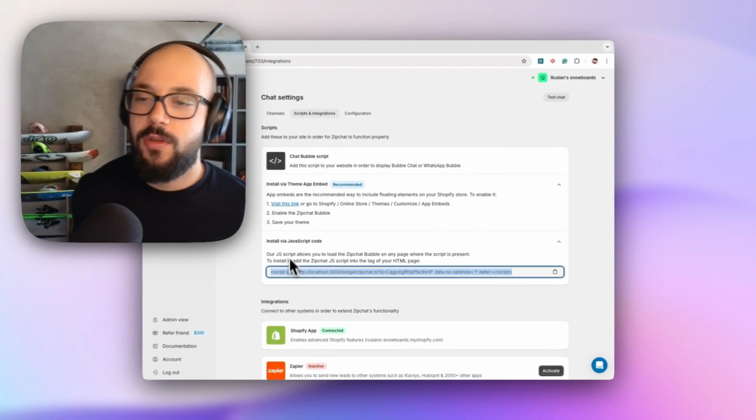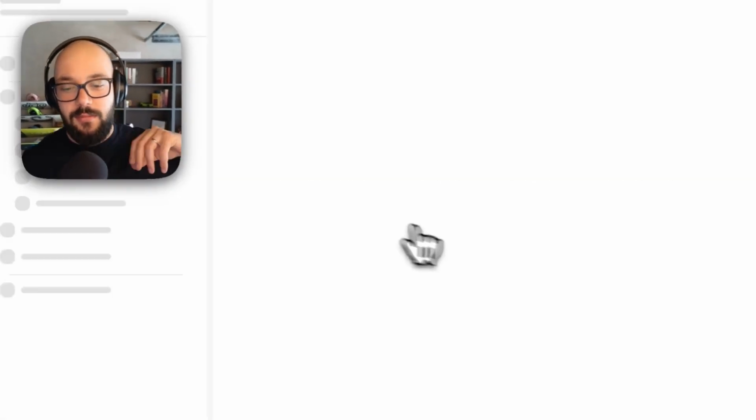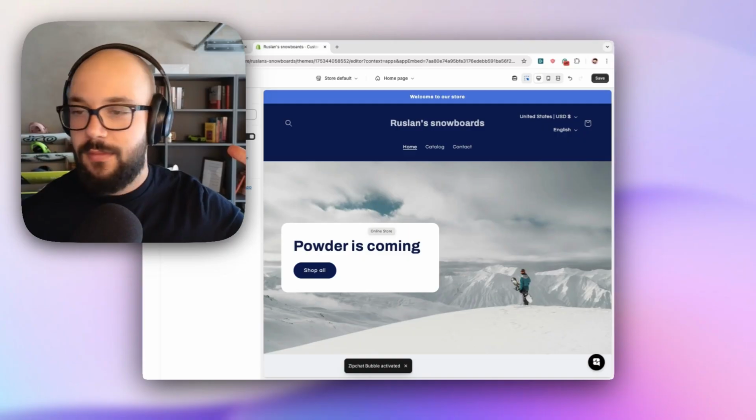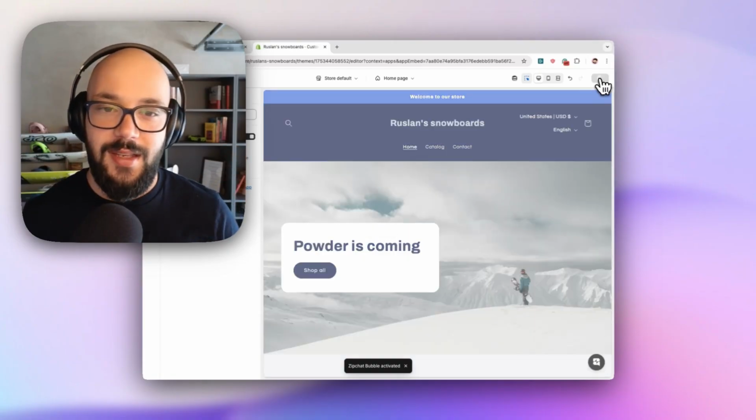But for Shopify, all you need to do is visit this link. It's going to open your theme settings and you just have to click save.